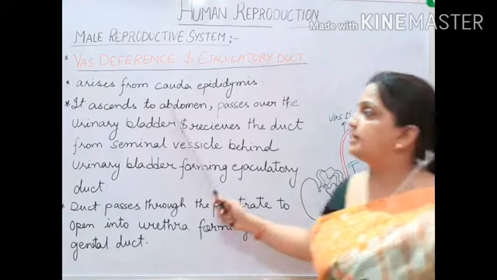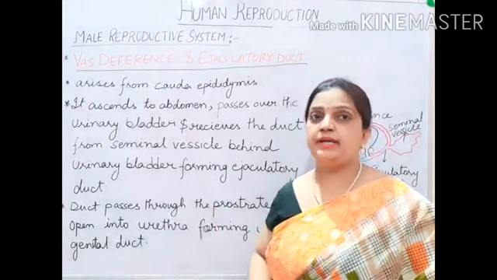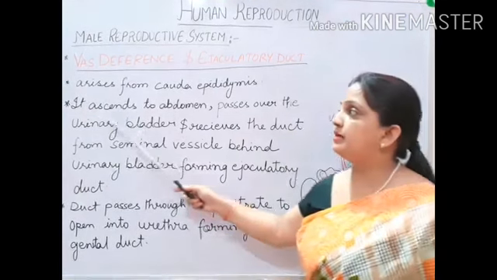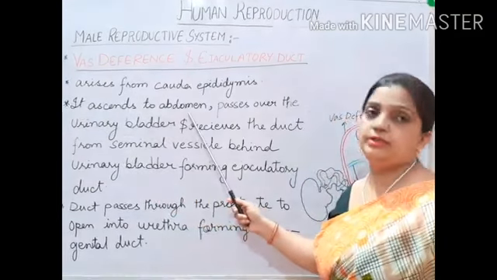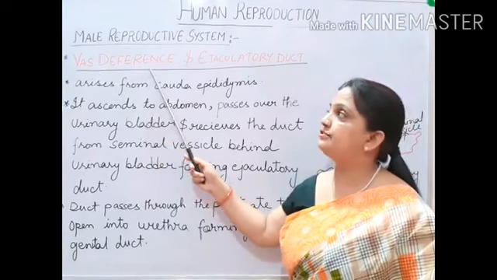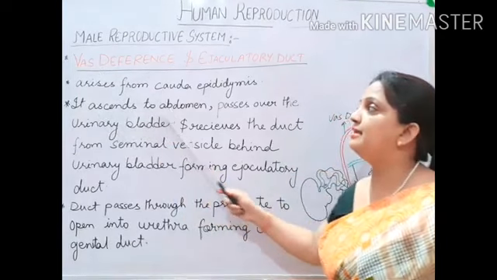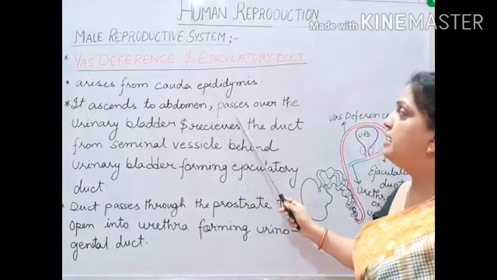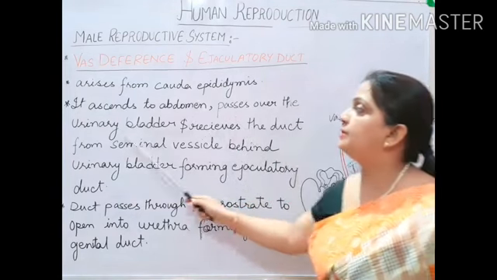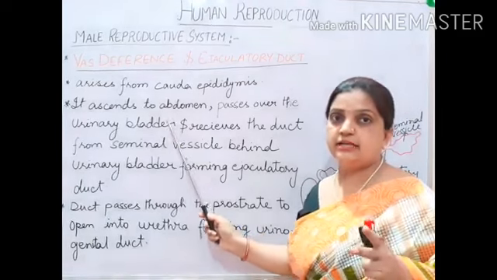Now children, the second sentence I have noted has to be paid attention to. What it's saying over here is that it ascends to the abdomen. It means that vas deferens is ascending to the abdomen. Then the second point is that it passes over the urinary bladder. This is the second important point.